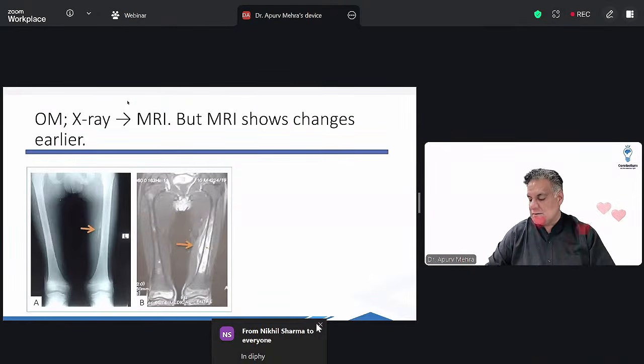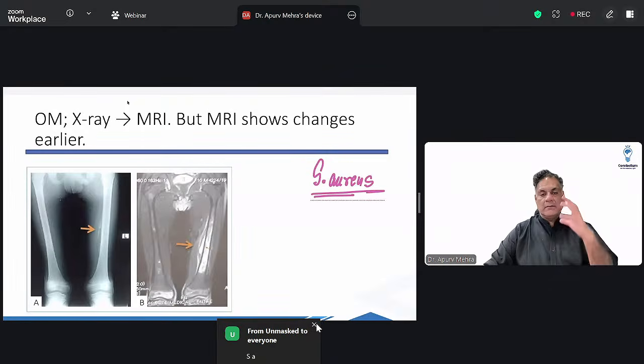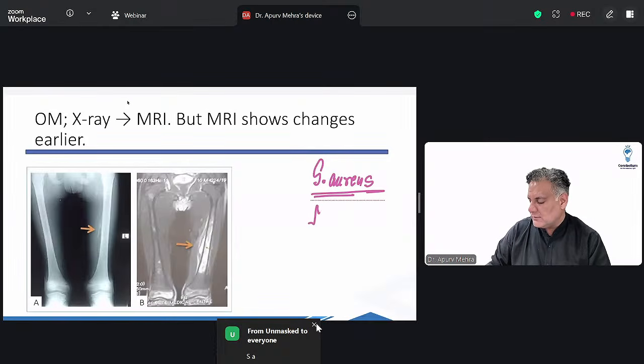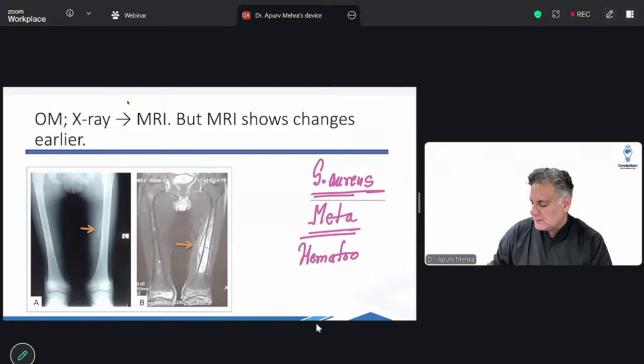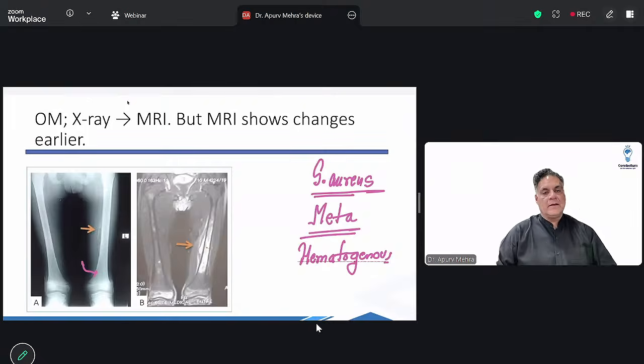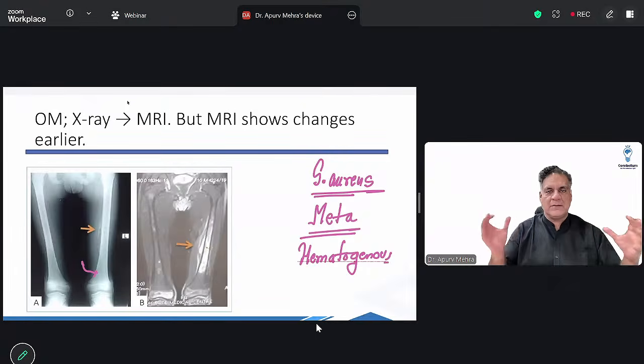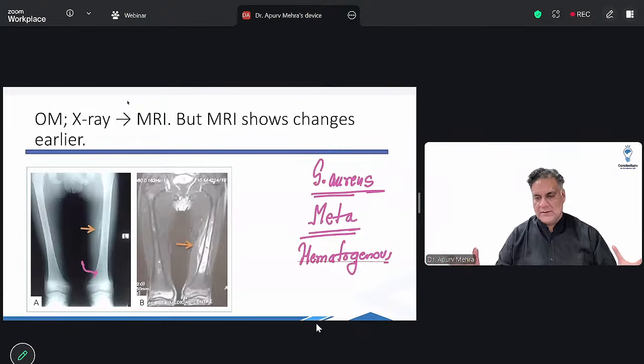Osteomyelitis, that is bone infection. The king of osteomyelitis, the most important organism is Staph aureus. Remember, the most important area where you see osteomyelitis is the metaphysis. And it comes through the blood, hematogenous. The most common part of the body where you see osteomyelitis is the lower end of femur. In osteomyelitis, MRI can pick up the changes earlier. But पहले तो एक्सरे कराएंगे ना, because in orthopedics the first investigation is X-ray. Then you do an MRI. If you want to prove infection, culture sensitivity.